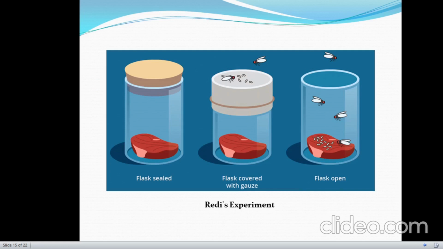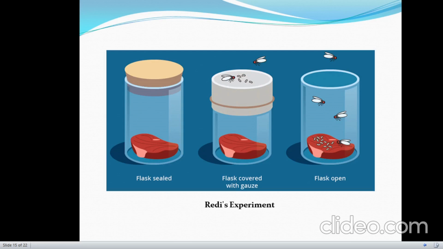As I earlier explained, he covered 2 jars having cooked pieces of meat, and the third jar was kept uncovered. As the diagram shows, flies are entering the open jar and laying their eggs, and these eggs later developed into larvae, proving that life arises only from pre-existing life.